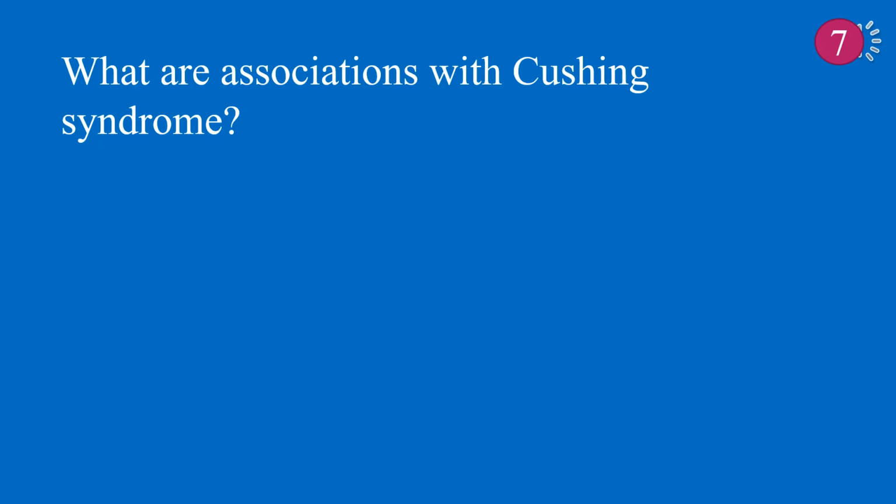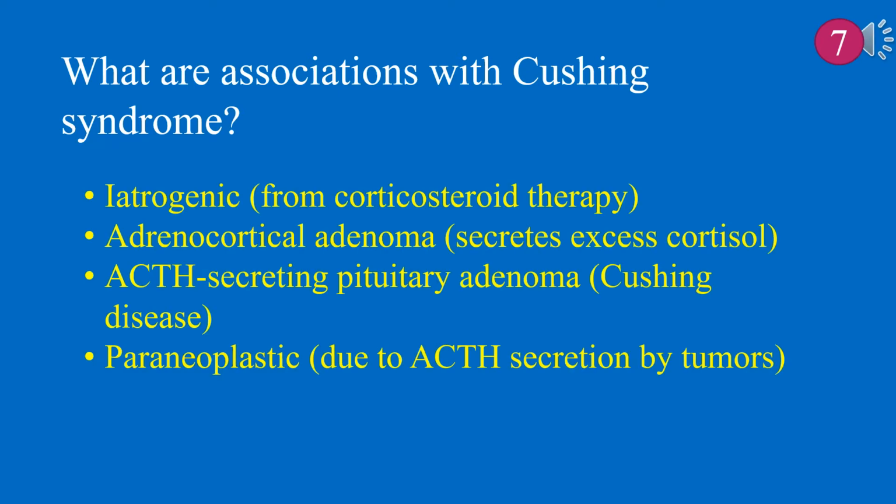What are the associations with Cushing syndrome? Cushing syndrome is associated with 1. Iatrogenic, from corticosteroid therapy. 2. Adrenocortical adenoma, secretes excess cortisol. 3. ACTH-secreting pituitary adenoma, Cushing disease. 4. Paraneoplastic, due to ACTH secretion by tumors.